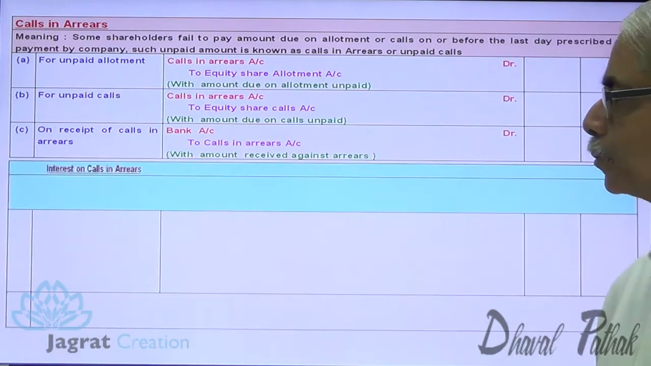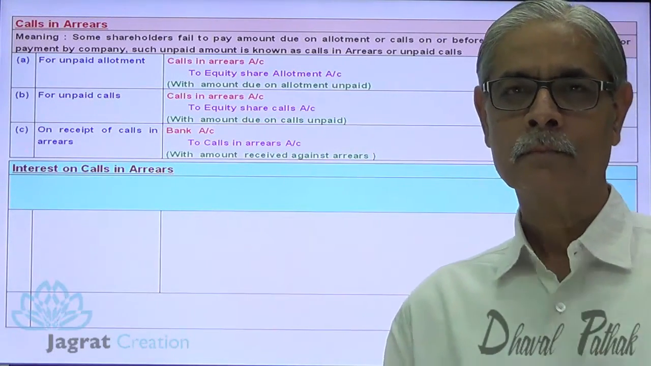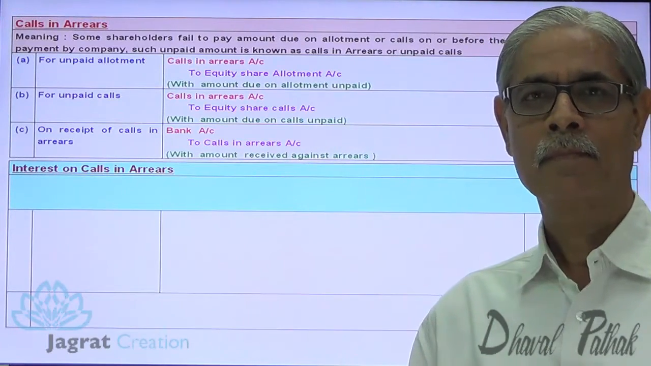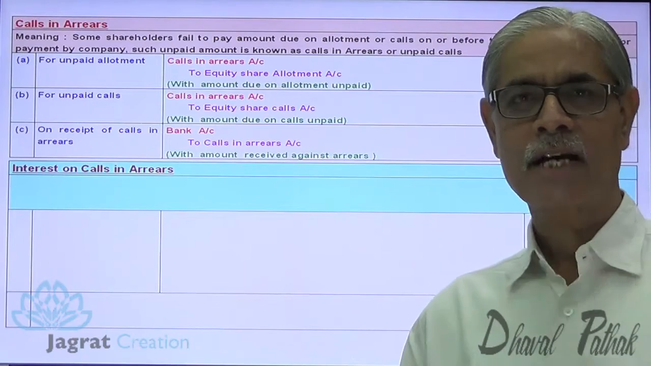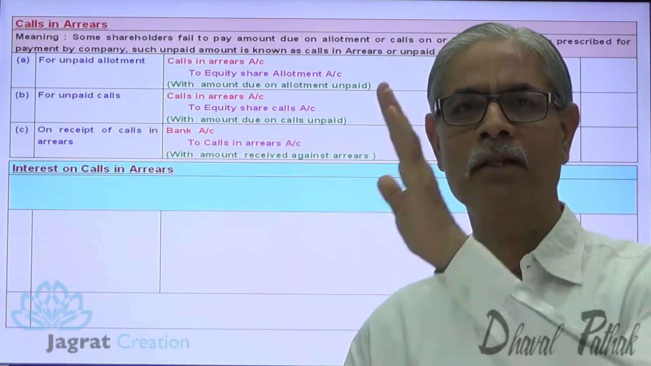Now see, interest on calls in arrears. The amount is unpaid by members, say for 2 months, 3 months. Then interest is charged. How to record the entry for such interest? That's a point of concern to us now.